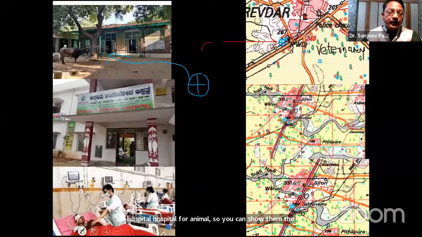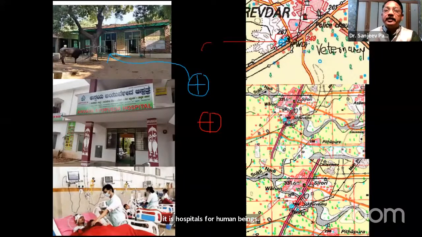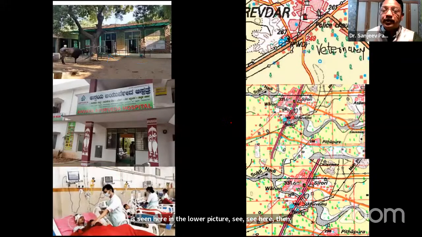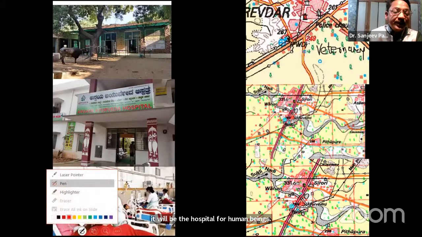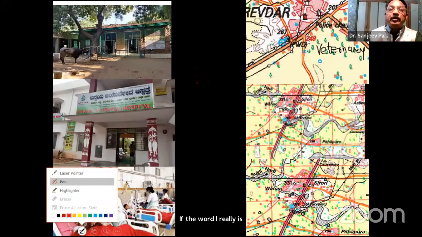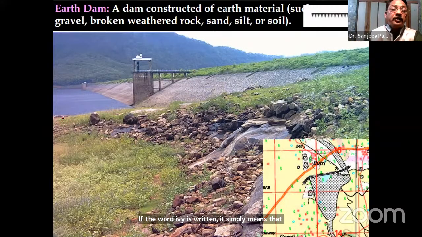But if the symbol is shown with a red color, then it is a hospital for human beings. So see, here is a veterinary hospital that is seen over there. But if it is in a red color as it is seen here in the lower picture, then it will be the hospital for human beings. If the word Ayurvedic is written, it simply means that hospital is an Ayurvedic hospital.